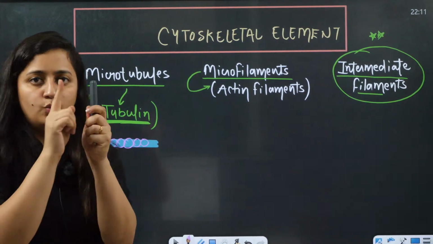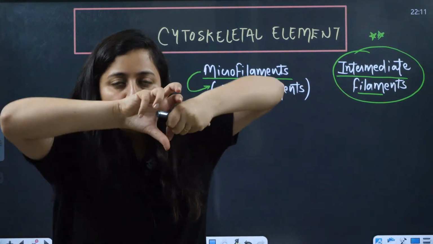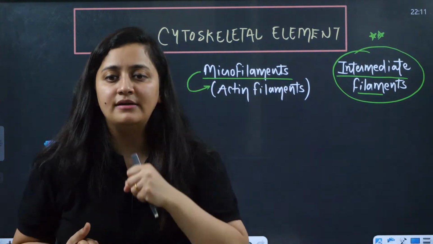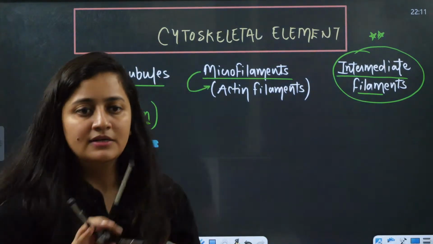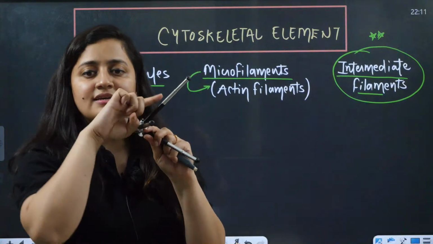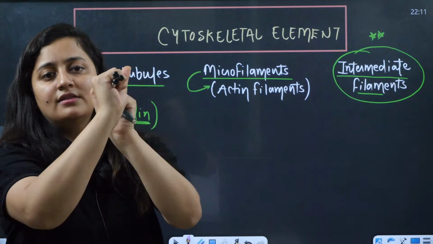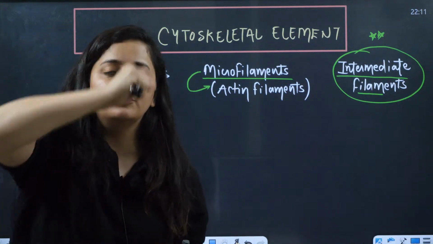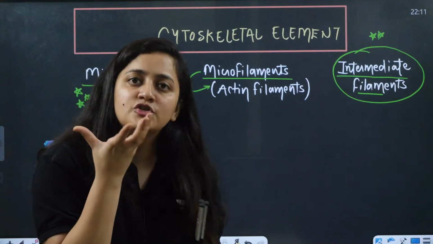Let's say this is one stick, there is one more, and all those sticks together make one bundle. That is microtubule. This is one stick, this is another, this is another. All of them together make one structure. This is microtubule.